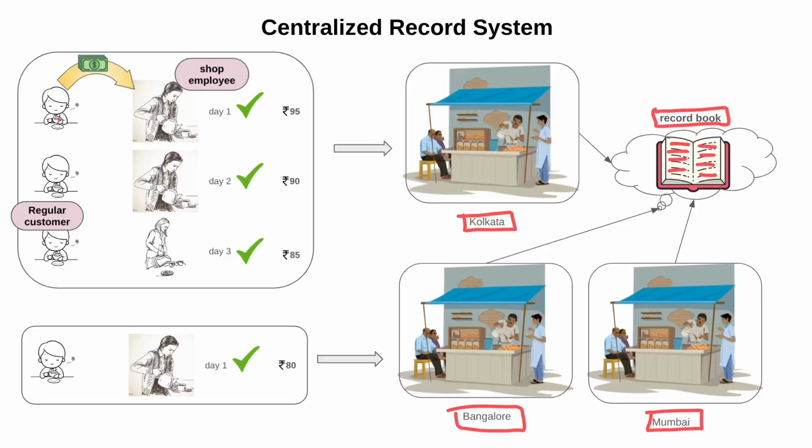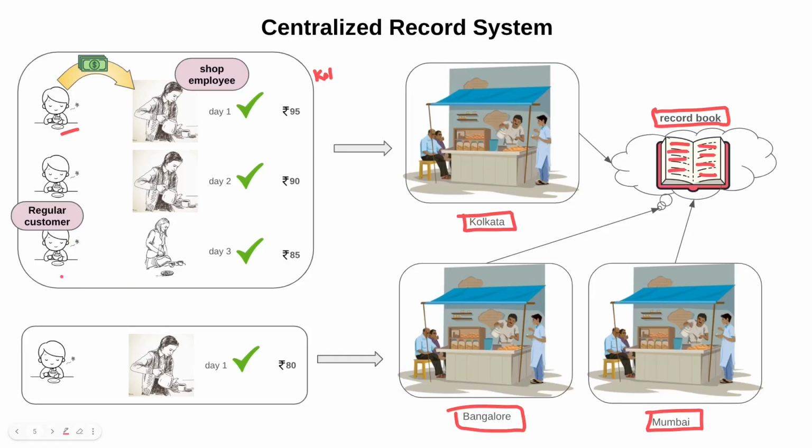So assume this is our regular customer, and this customer is from Kolkata. He takes tea from Kolkata, and if a new employee comes, no problem occurs, as we already saw.